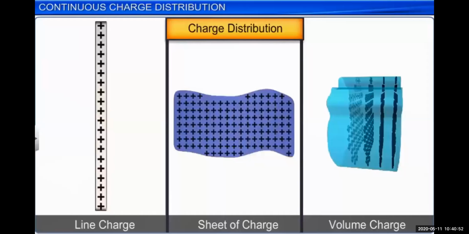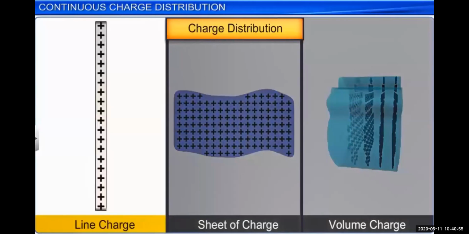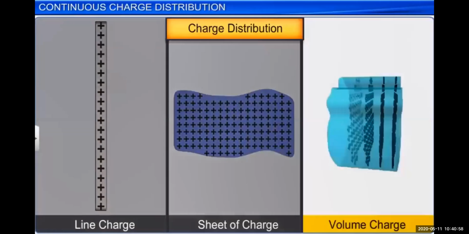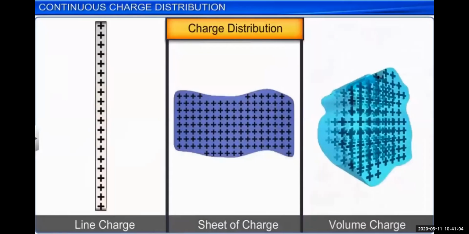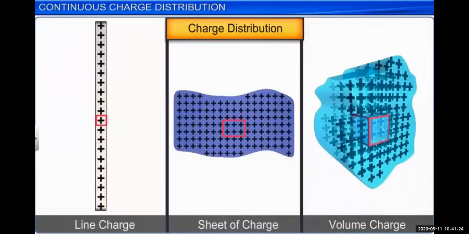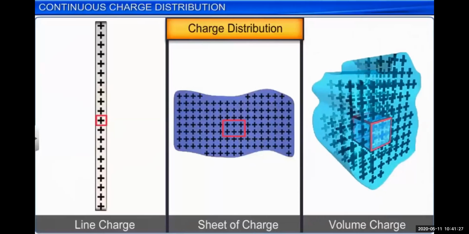Now there is another subtopic that is called continuous charge distribution. There are three types. One is the line charge, second is the sheet of charge, and third is the volume charge. Sheet of charge is also called the surface charge. So line charge, surface charge, and volume charge. These are the very basic concepts. You can understand this concept from the shape of these different objects: line charge is one dimensional, surface charge is two dimensional, and volume charge is three dimensional.